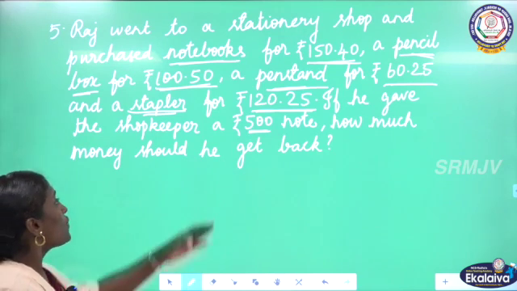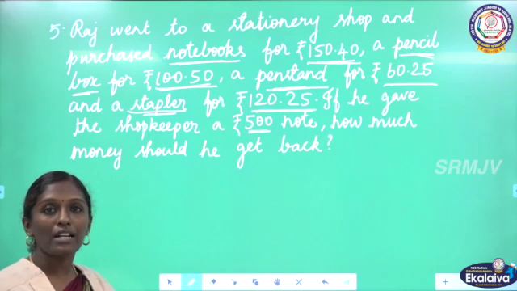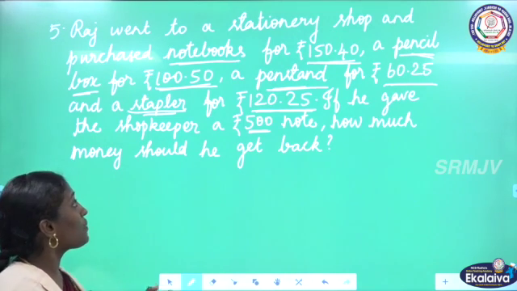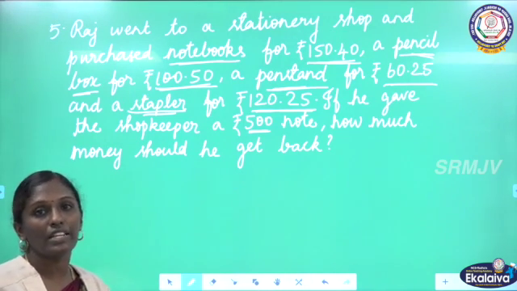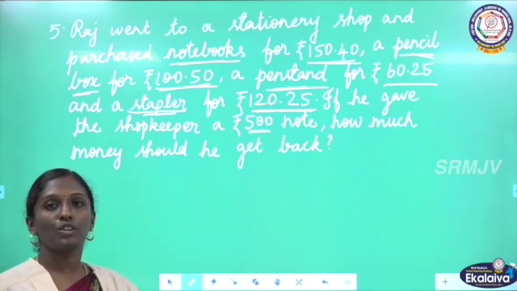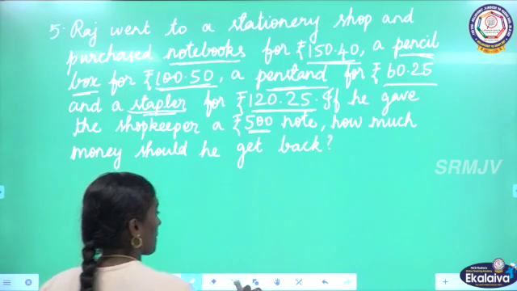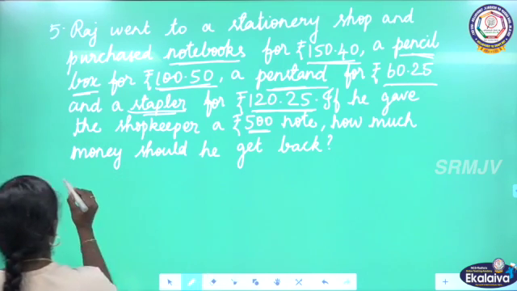Then, from the amount he gave to the shopkeeper, we have to subtract the total cost of the things he bought. So, first step, we are going to find out the total cost of the things. Okay. Let us start the solution.